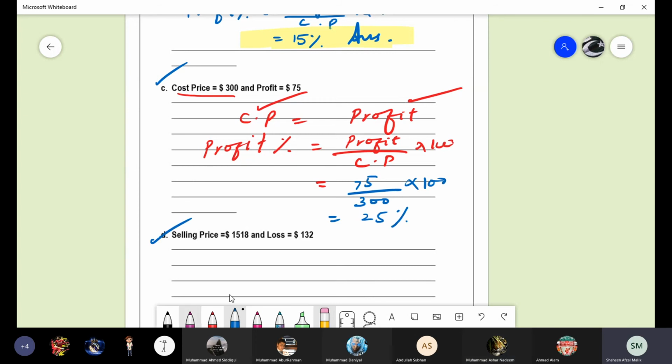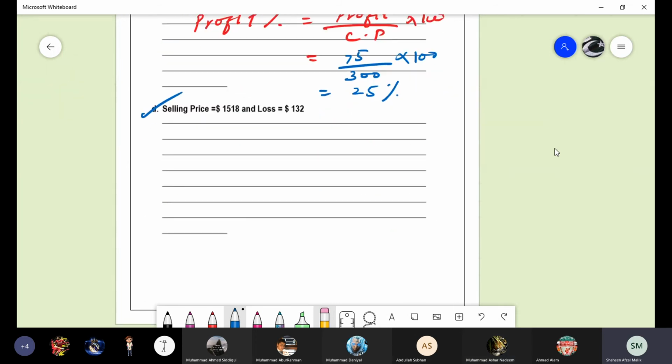The last question, selling price. Rehan will solve. Quickly, is Rehan present? No. Anyone else? I just need to know the formula.